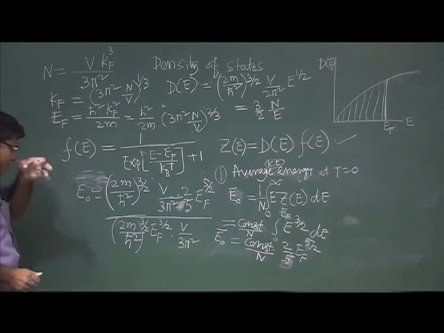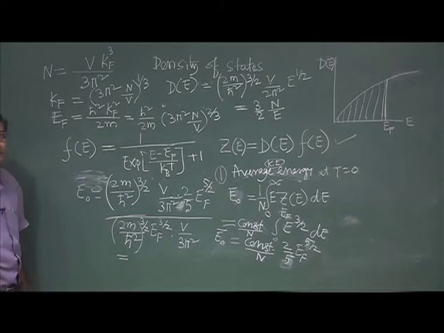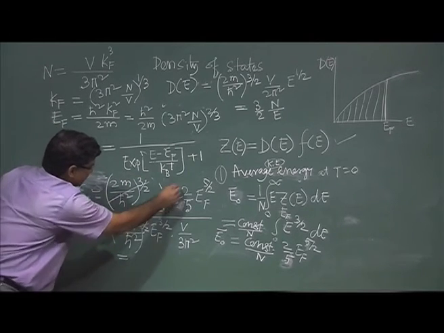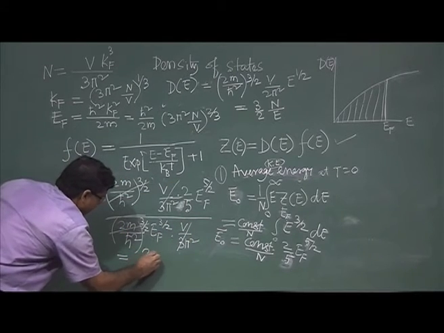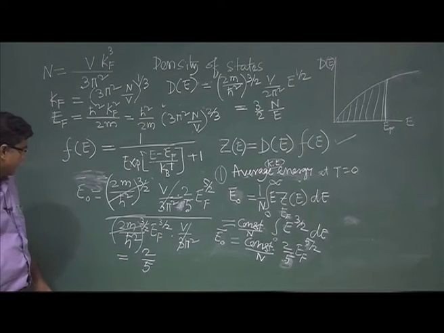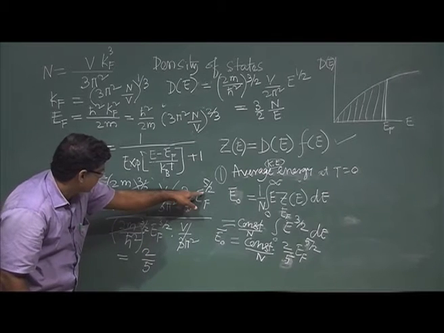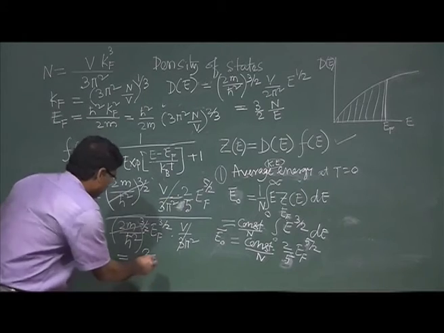Okay. So, from here, this will go, this will go. So, 2 by 5 will be there, and then I will get E F to the power 5 by 2 divided by E F to the power 3 by 2, which is E F.